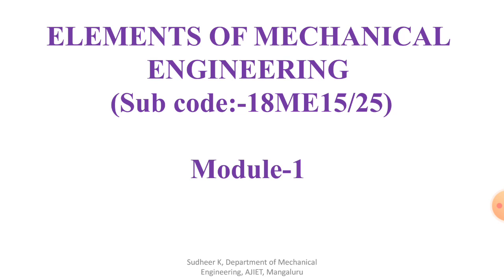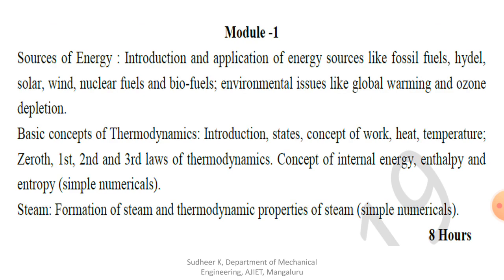After that we studied path, state, then work interaction and heat interaction, and some of the similarities between the concepts of work and heat. So today we'll discuss the important laws of thermodynamics, that is the zeroth, first, second, and third law of thermodynamics. We'll discuss them one by one.